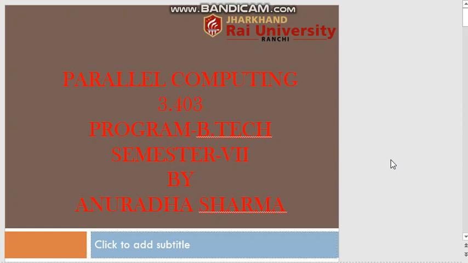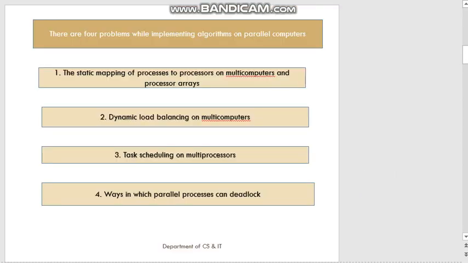In today's lecture, I am going to discuss the problems that occur during the implementation of algorithms on parallel computers. Before discussing this problem, there is one question for all of you. What is a parallel computer? A parallel computer is a multiprocessor computer which is capable of executing multiple tasks simultaneously, or it is capable of parallel processing.